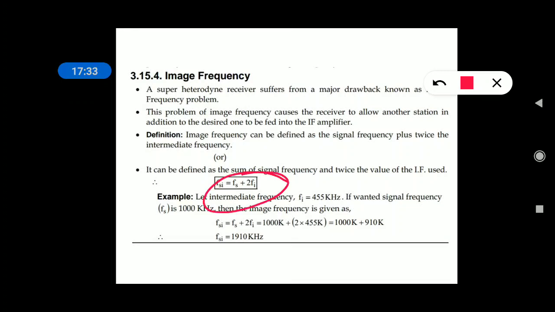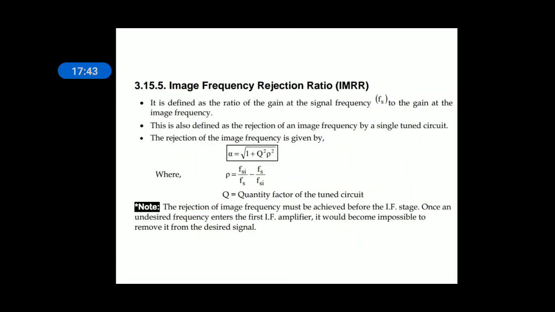From this formula the frequency becomes fs plus twice the IF. So that frequency should not enter into the IF amplifier. Only one station should enter into the IF amplifier. For that we need extra circuits. Those circuits will give